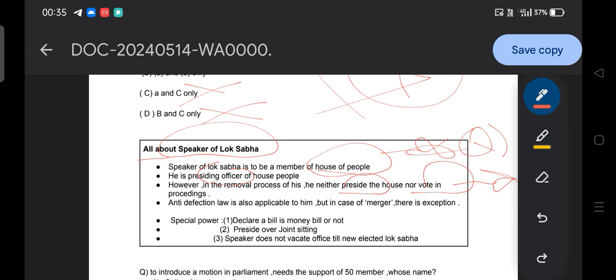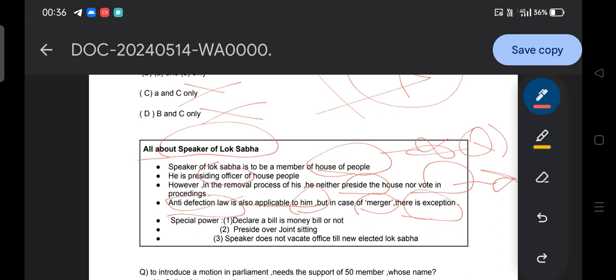And moving to the next thing, the anti-defection law is also applicable to him. So very important. Okay, what is the anti-defection law? We have already discussed that if you are elected from the seat of any political party, and after your election you join another political party or you go against the direction of your political party, then the anti-defection law comes into the picture. So the anti-defection law also applies to the speaker, but in case of merger there is an exception.